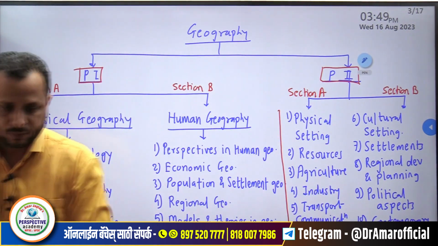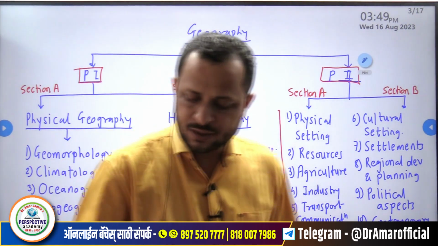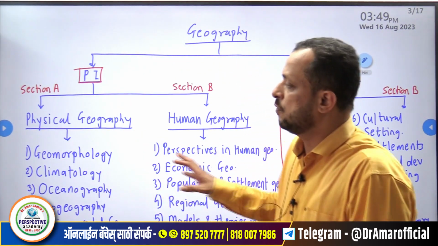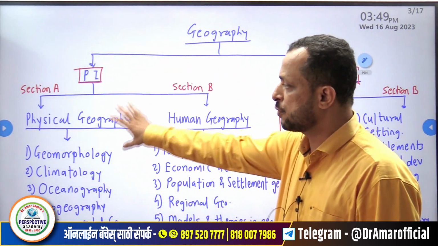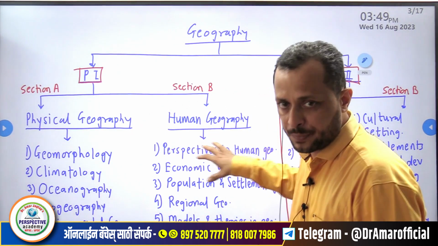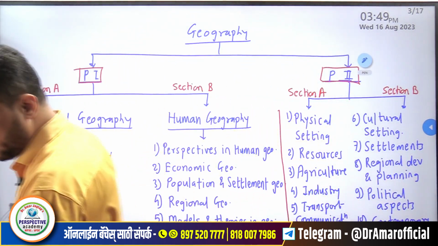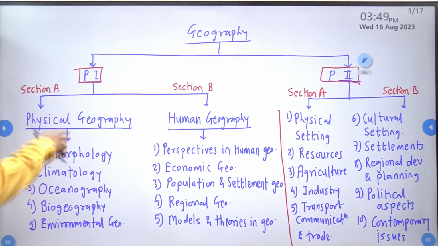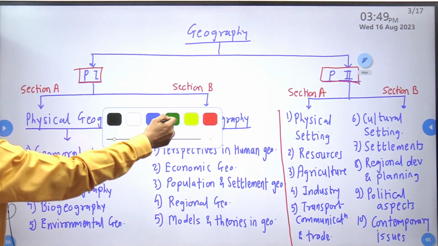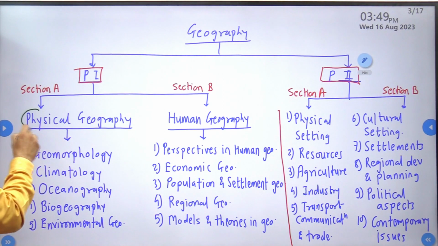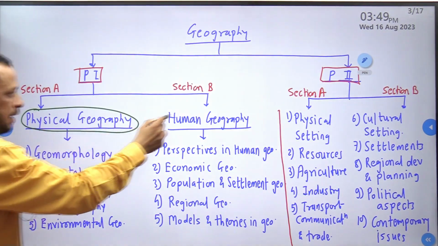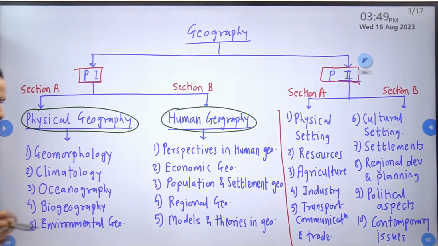Okay, see. Details of this are provided in the sheet. What we need to understand is how topics are parallel in both the papers. Whenever we discuss paper 1, as I have mentioned, paper 1 will have two components, physical geography and human geography, 5 topics in each.